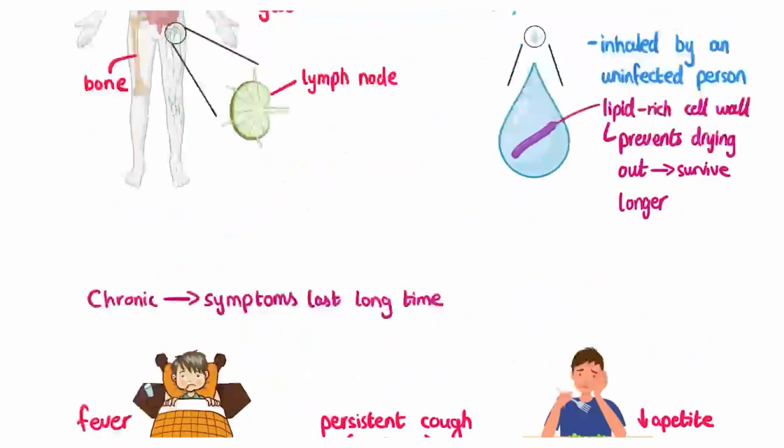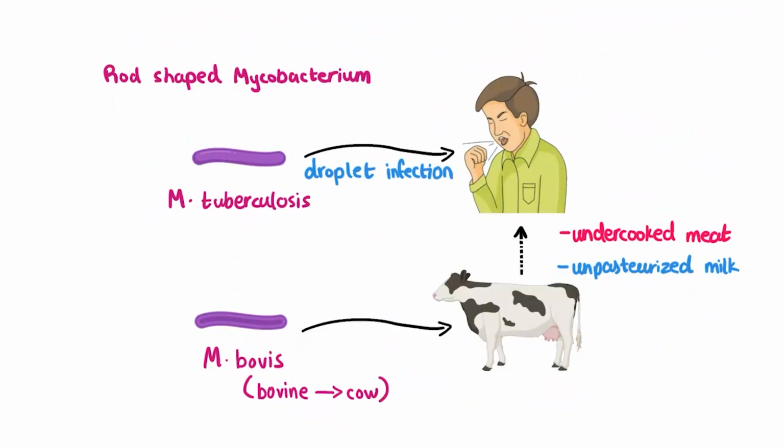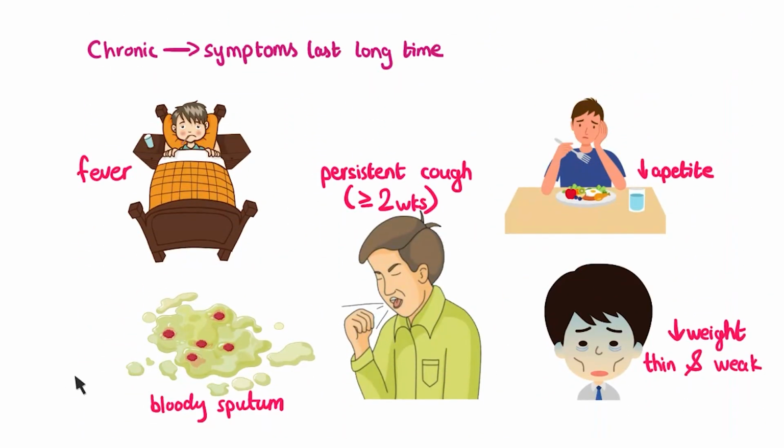Okay, so far we discussed that the causative agents for tuberculosis are Mycobacterium tuberculosis and Mycobacterium bovis. The M. tuberculosis is transmitted by droplets, and the M. bovis is transmitted by either eating raw or undercooked cattle meat or drinking unpasteurized milk. The main symptoms of the disease are a cough, which may or may not be associated with blood-stained sputum, fever, and weight loss.